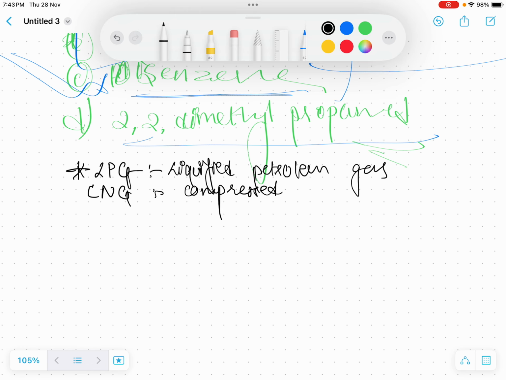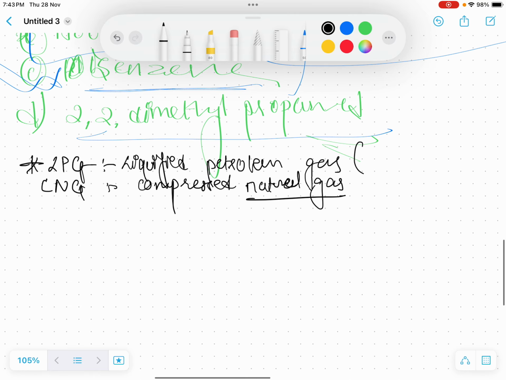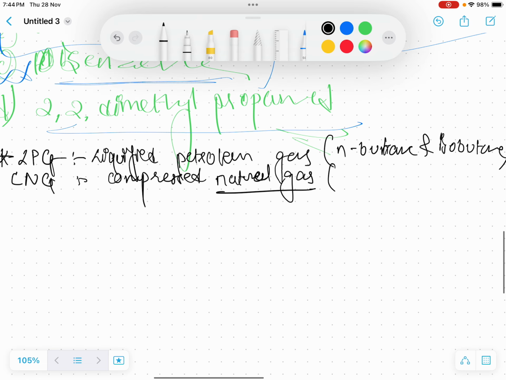There are many hydrocarbons that form these gases. In LPG, there is mainly a mixture of n-butane and isobutane, whereas in CNG, methane is the main compound, present in the highest amount.